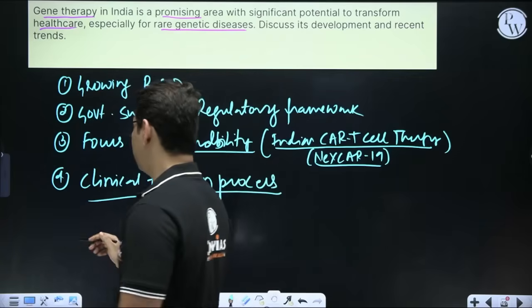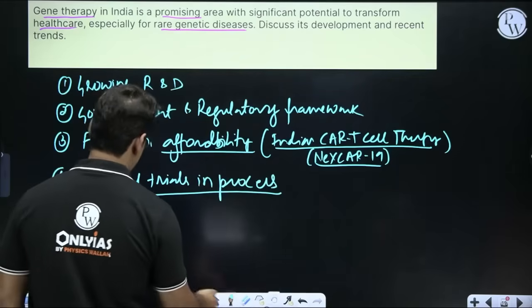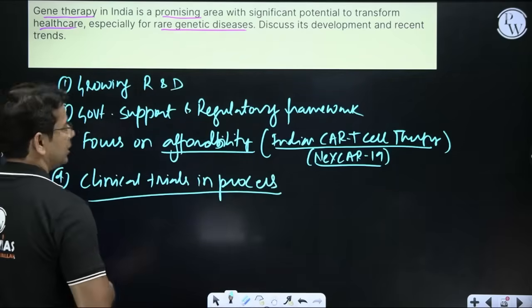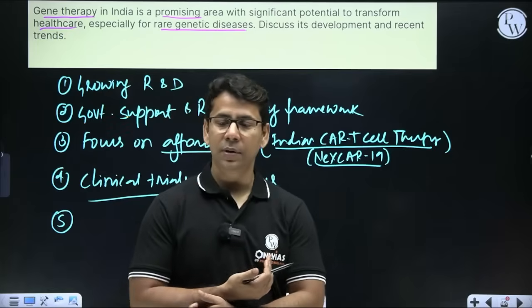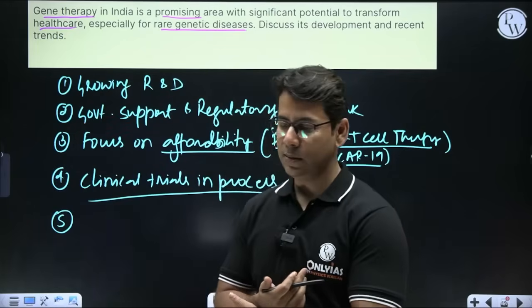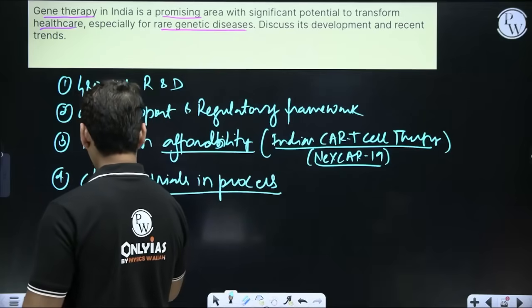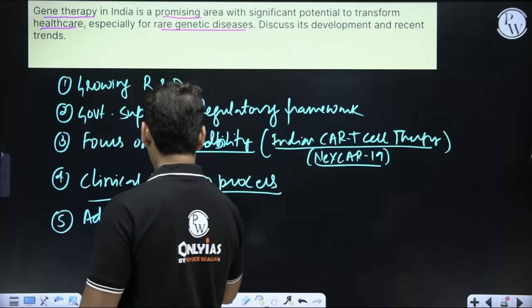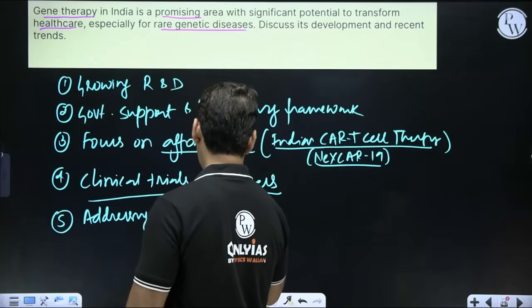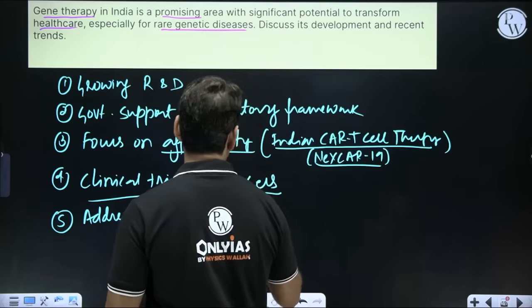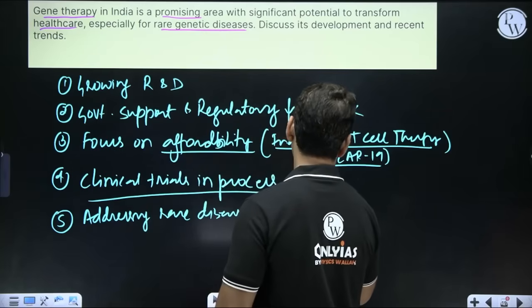One more thing we can add, the fifth one, is that it is also addressing rare diseases and genetic diseases, right?